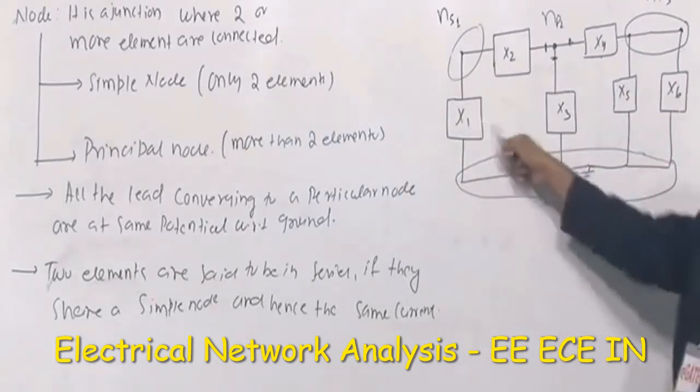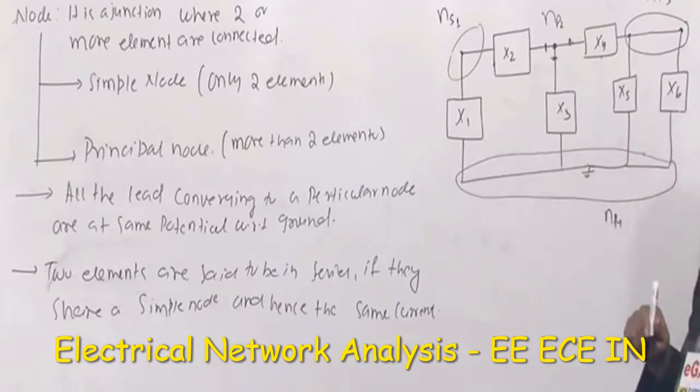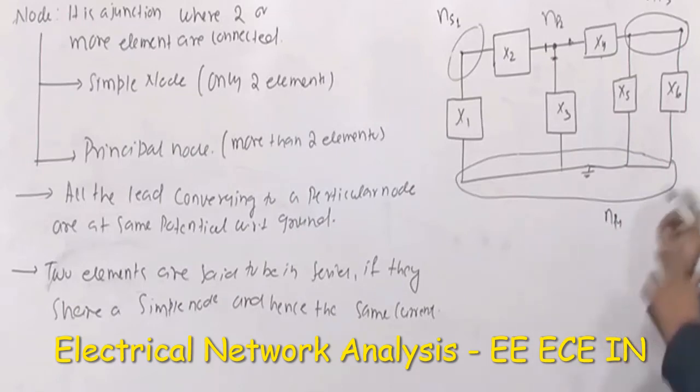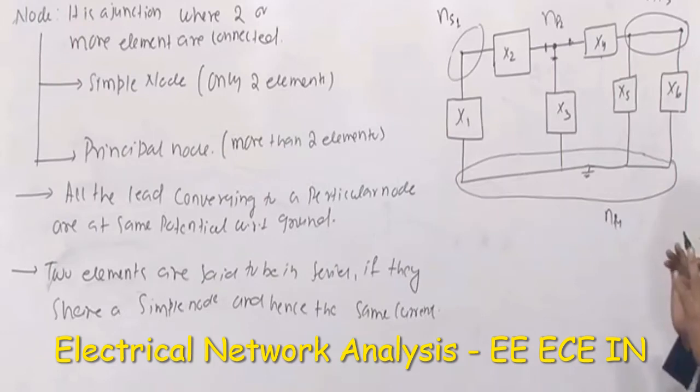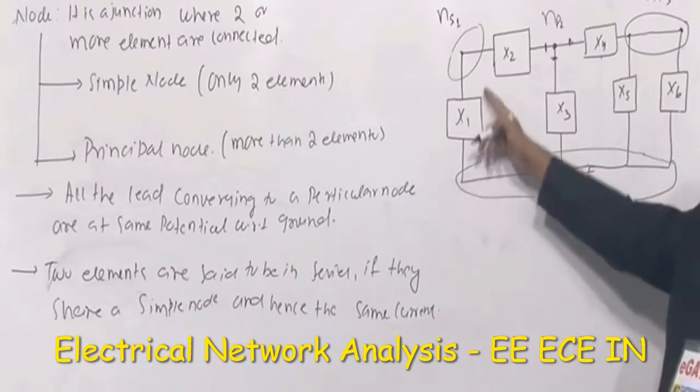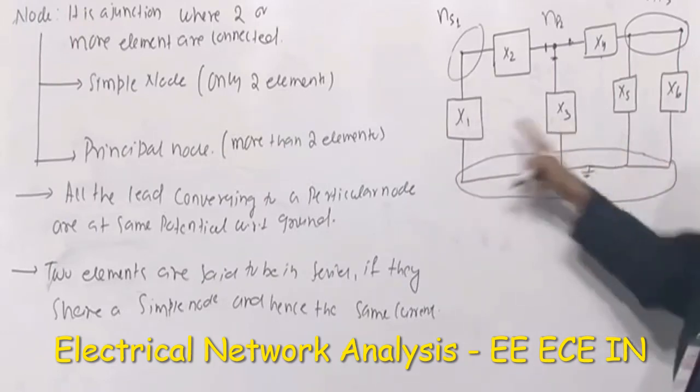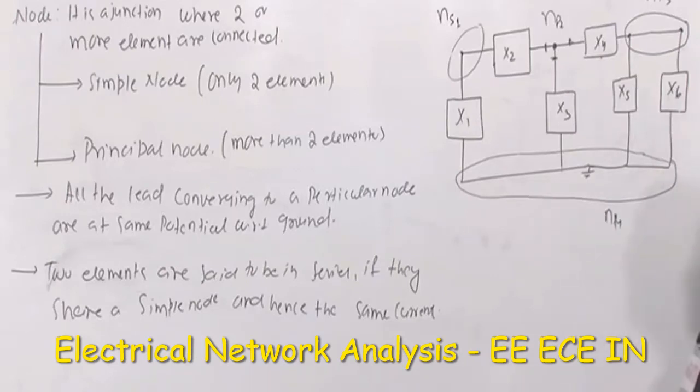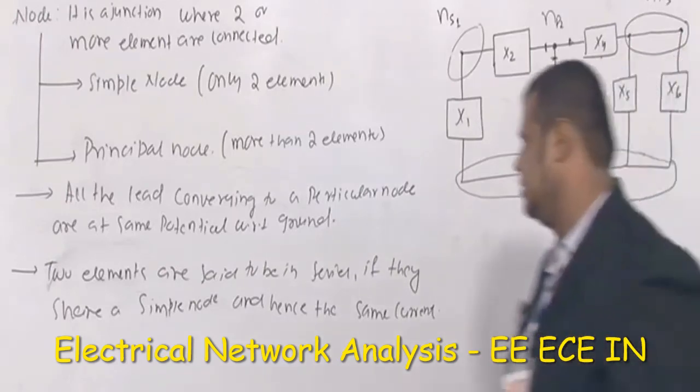Do you say x1 and x2 are in series? Normally we say that when the current through two elements is the same, they are in series, but that statement is not exactly correct. The right statement is that they should share a simple node and hence the same current. You cannot say that if this is 2 ampere and this is 2 ampere, then x1 and x2 are in series. You cannot say like that.